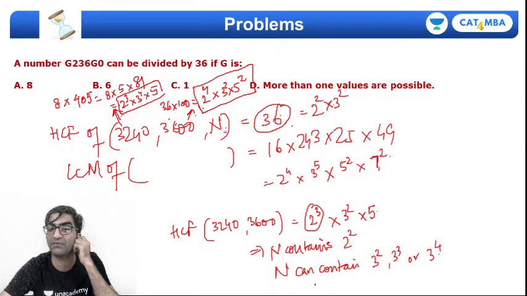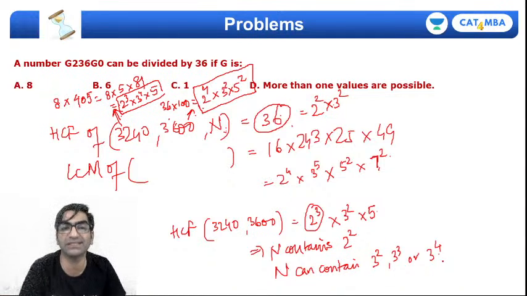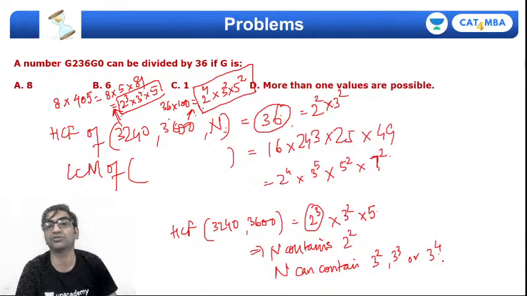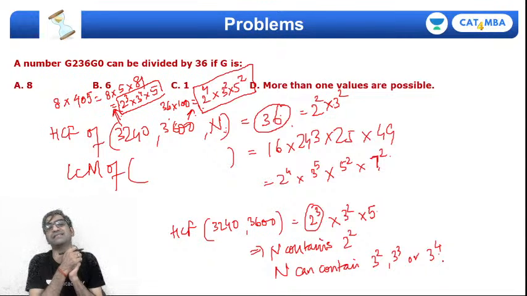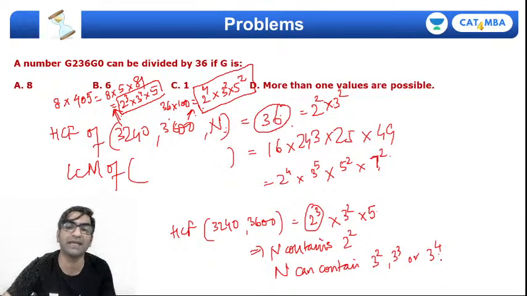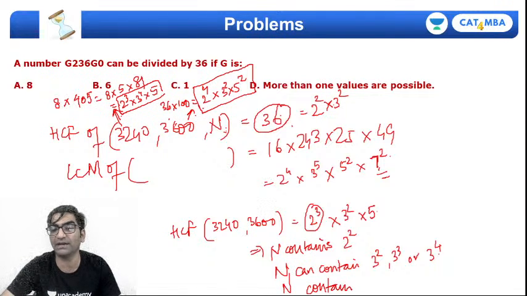And does n contain 5? No. n can only contain these two factors, because if n contains 5, then that will also come in the HCF, right. और तीसरा फैक्ट है कि अगर आप LCM देखोगे तो LCM में 7 है, जो पहले दोनों नंबर्स में नहीं आ रहा है. तो क्लियरली 7 जो है n में ही कंटेन होगा, राइट. So n does definitely contain all the powers of 7 that are contained in the LCM. So contain 7 स्क्वायर. सो 2 स्क्वायर इंटू 7 स्क्वायर तो पक्का सही है.